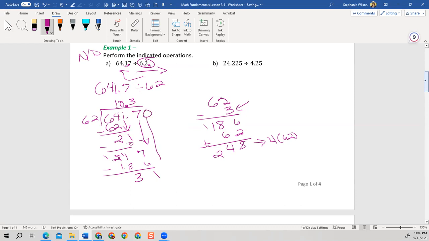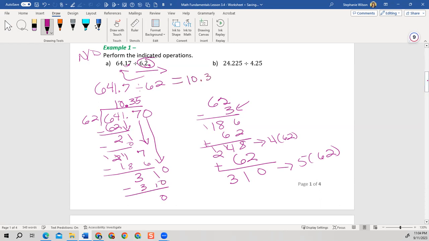Now let's bring down a 0. And let's ask ourselves, how many times will 62 go into 310? So let's try one more time here. Let's add 62. 8 plus 2 is 10. Carry the 1. 1 plus 4 is 5. 5 plus 6 is 11. Carry the 1. And 1 plus 2 is 3, so 310. So it goes into it 5 times 62. Goes into it 5 times, 310, subtract. So now my answer here is 10.35.